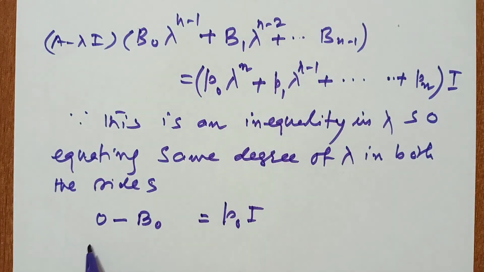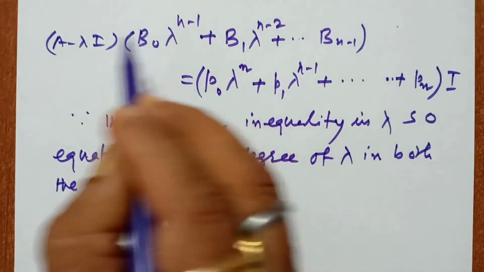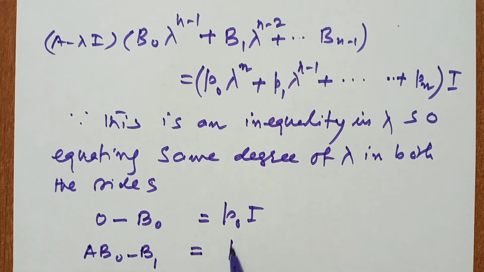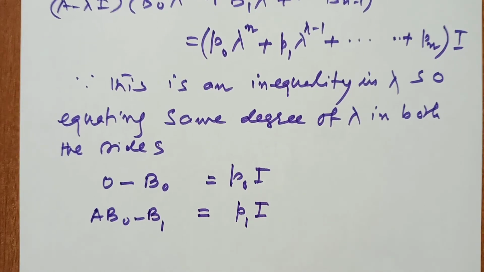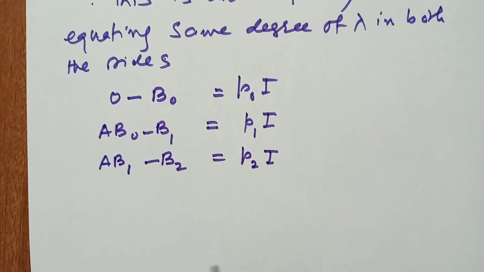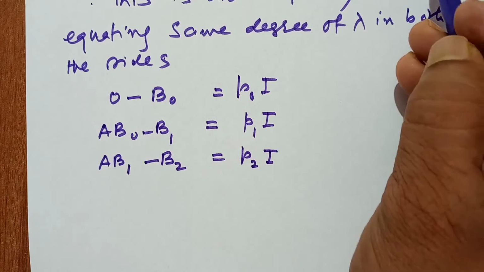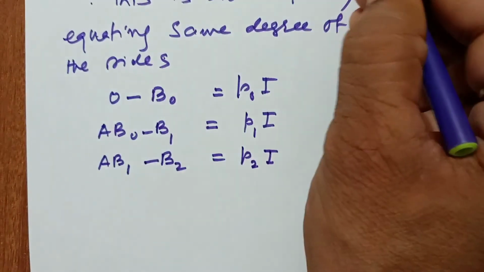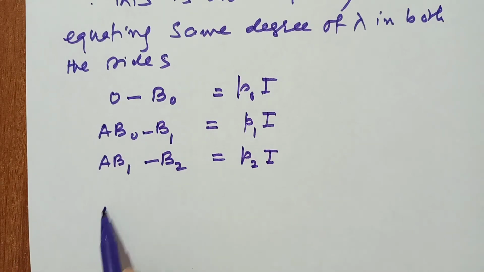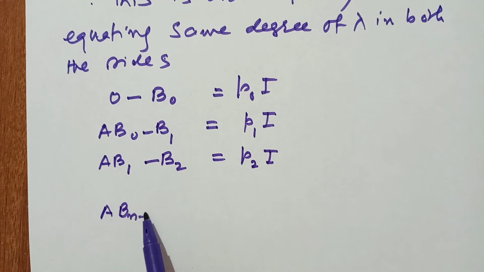So we get A B0 minus B1 equals P1 I. Taking the coefficient of lambda to the power n minus 2, we get A B1 minus B2 equals P2 I. Continuing this process, in the last term, the constant of degree 0, we get A Bn minus 1 minus 0, equal to Pn I.